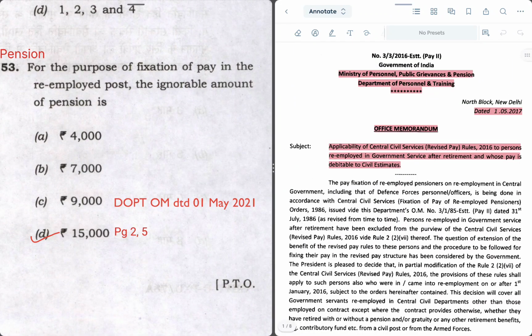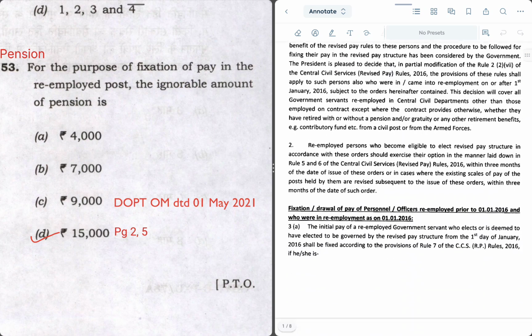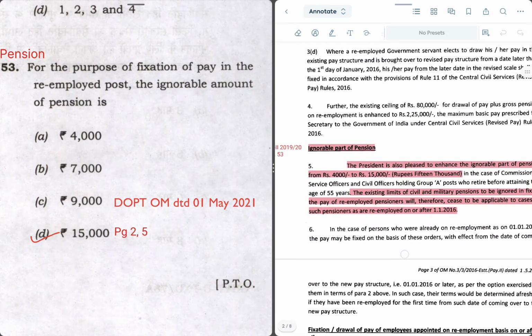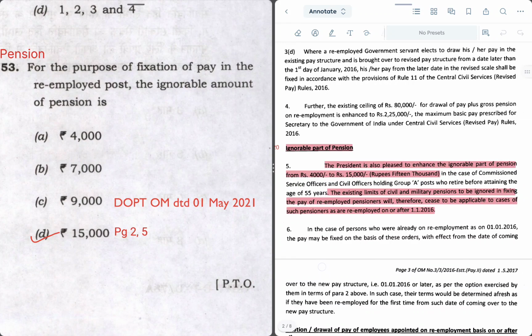So this question has actually been covered in the DoPT OM dated 1st of May 2021. This is not part of pension rules, and again this is a change in rule position. If we see the OM on the right hand side, on page number 2, in para 5 it is given that the President is pleased to enhance the ignorable part of pension from 4,000 to 15,000. So this is a recent change made through an OM dated 1st of May 2021.